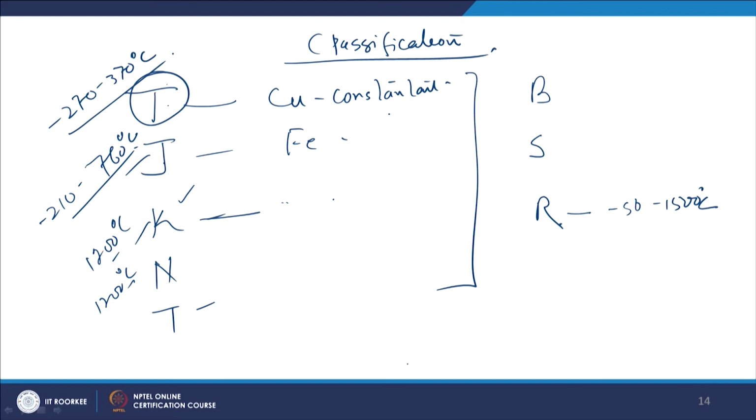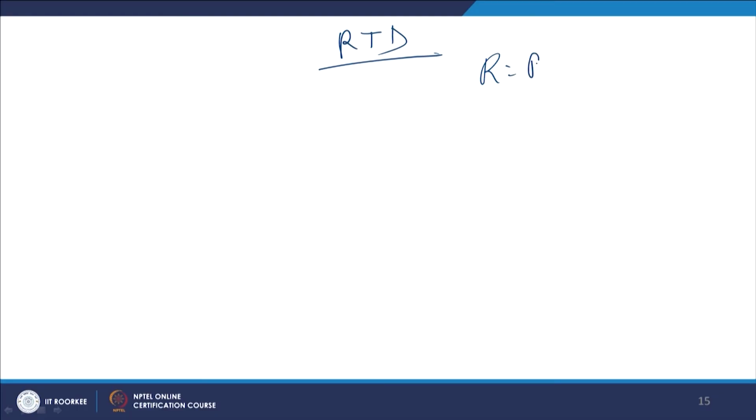In addition to thermocouples, there are other devices used, which are resistance temperature detectors, RTD devices. They work on the principle that the resistance of the material varies with temperature. If you increase the temperature, the resistance will change. So R = R0(1 + alpha delta T).